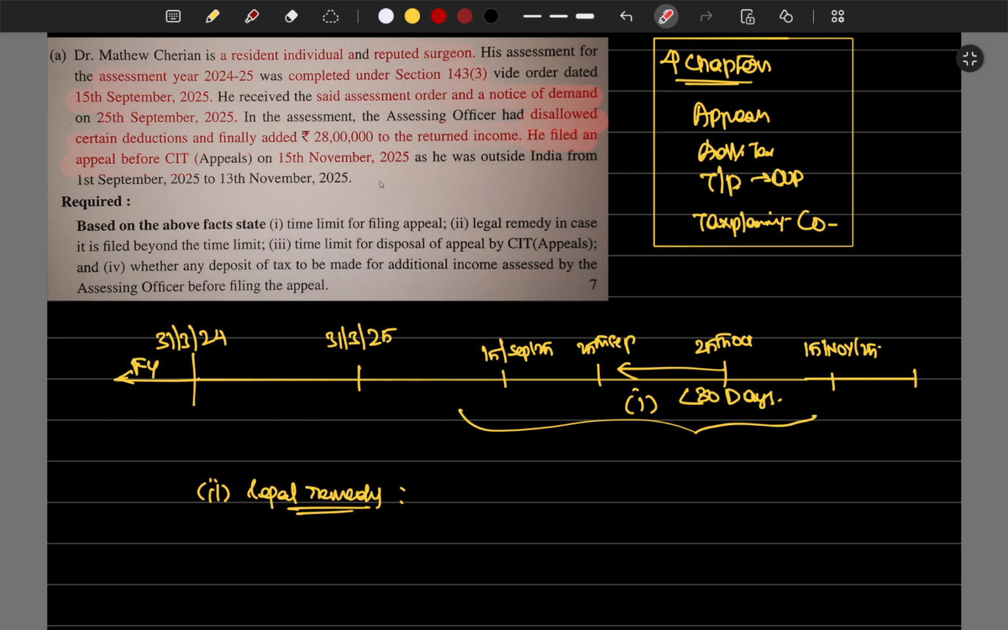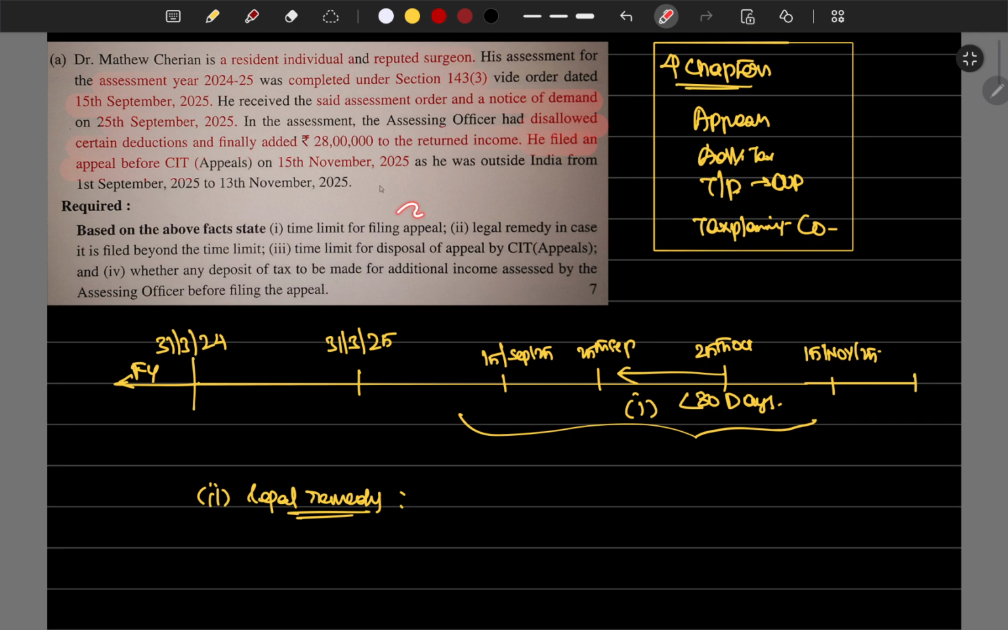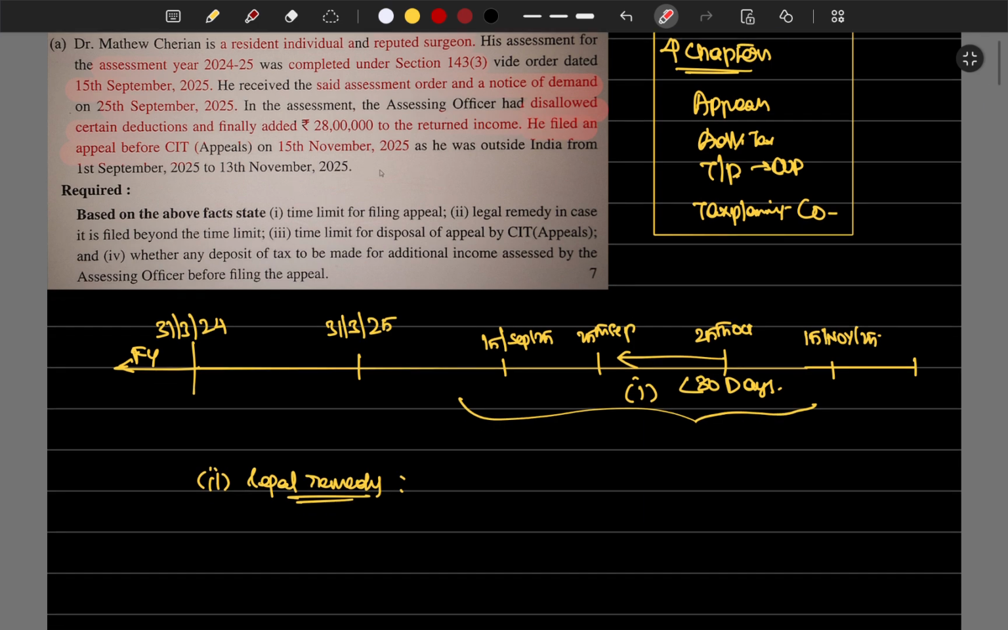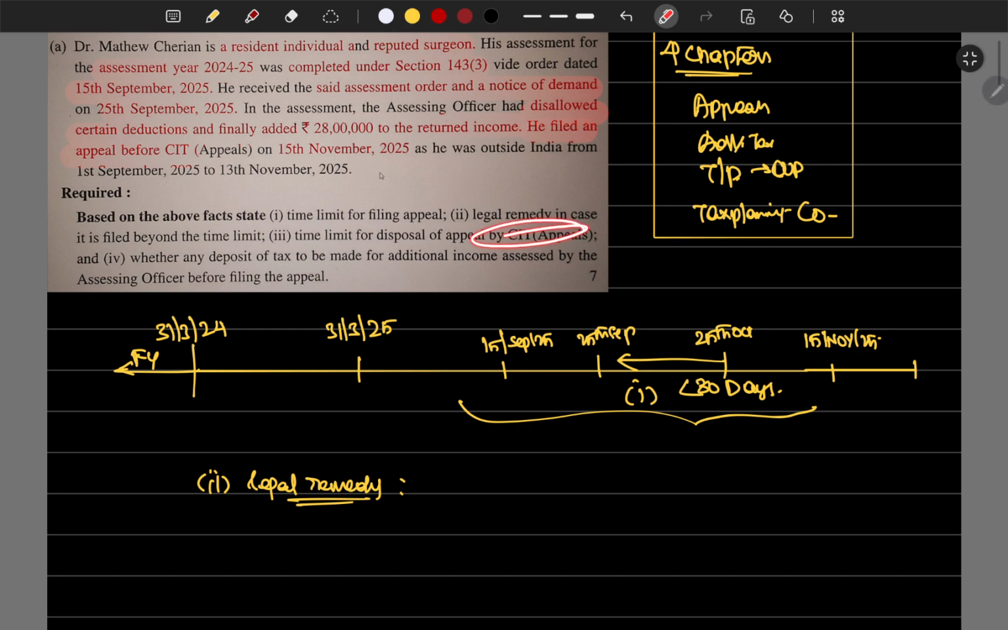So this is the legal remedy for the second question answer. The first question answer is 30 days we have to file, within 30 days from the date of receipt of assessment order. The third question is the time limit for disposal of appeal by CIT. There is no specific time limit, but within 1 year from the date of appeal, the authorities will dispose of appeals. Okay, this is the point for this.